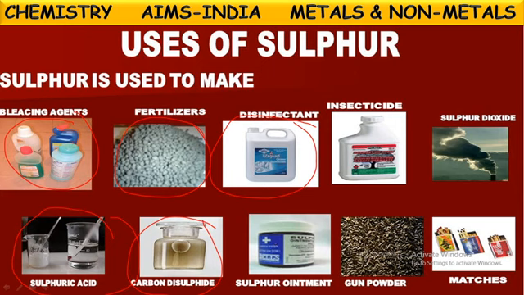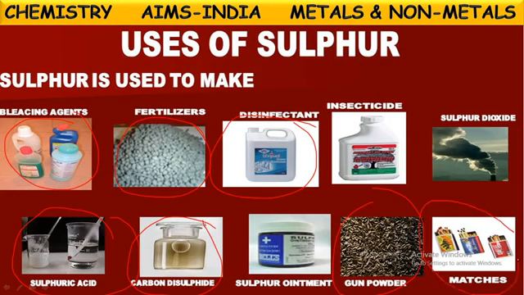And one more, gunpowder. Yes, this is used in the rifles and guns to burn these bullets. Okay, to fire these bullets, they use this gunpowder. When they pull the trigger, this will be burnt immediately and produce abnormal energy inside, so that the bullet will be pushed out. So this gunpowder is filled in the bullets. In that also, sulfur is one of the components.